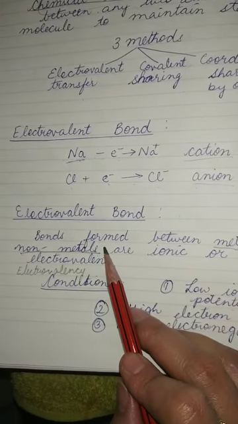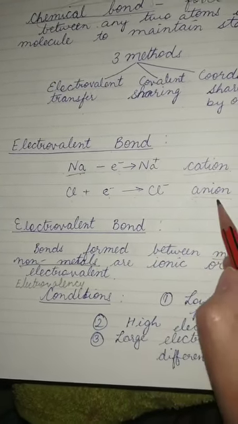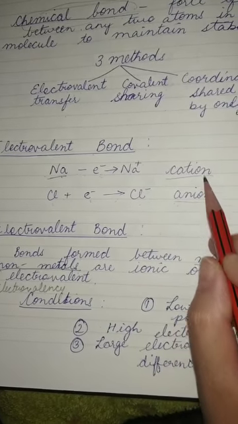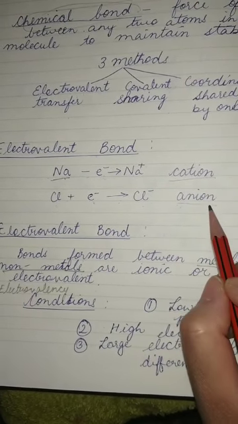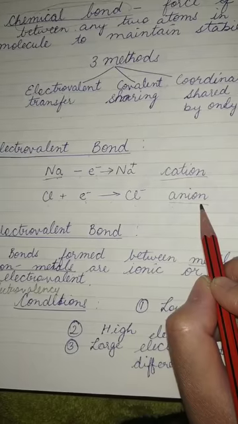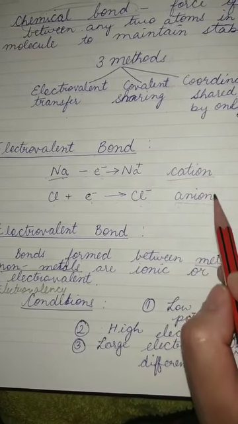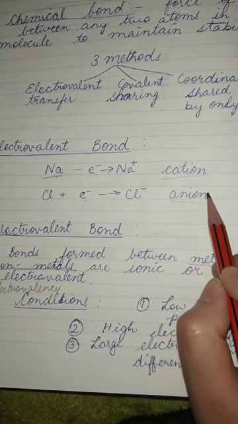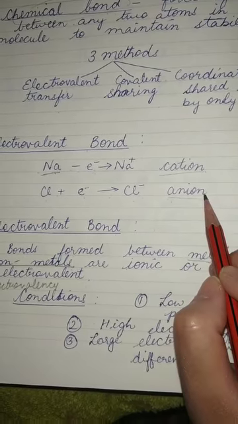The cation and anion are oppositely charged, so they will have attraction. Therefore these types of compounds are stable.